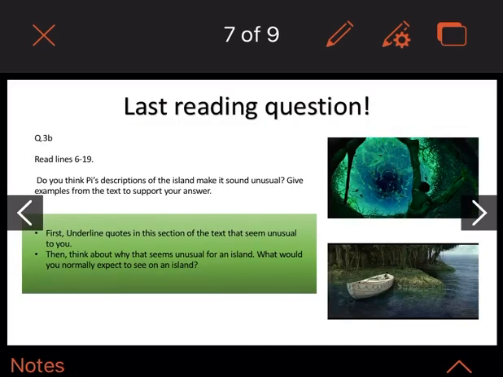Okay, here's your last reading question. Question 3b. Read lines 6 to 19. I'm going to read that for you as well.